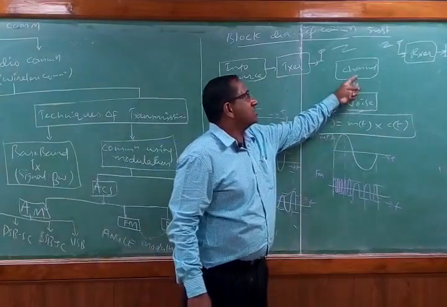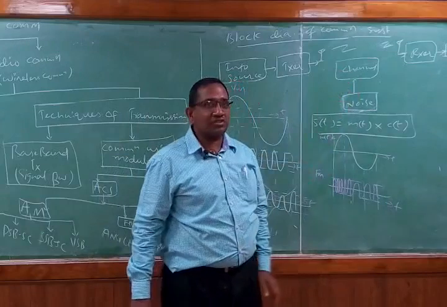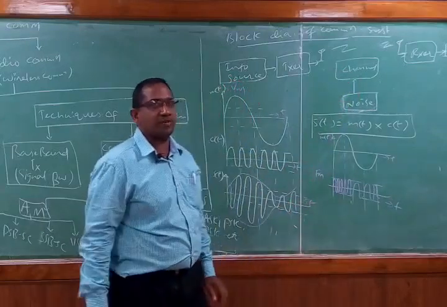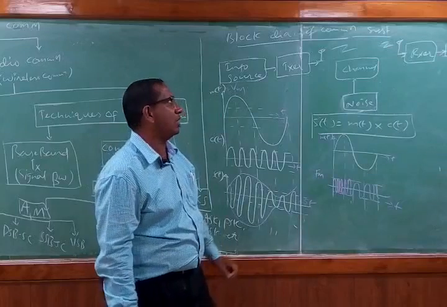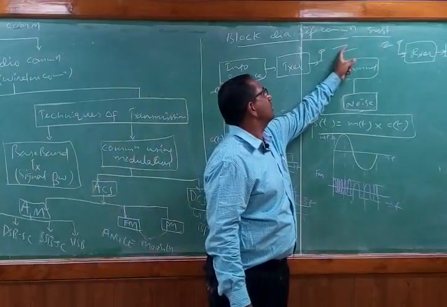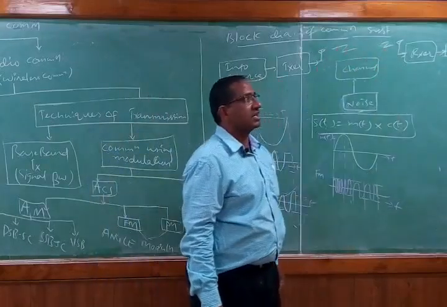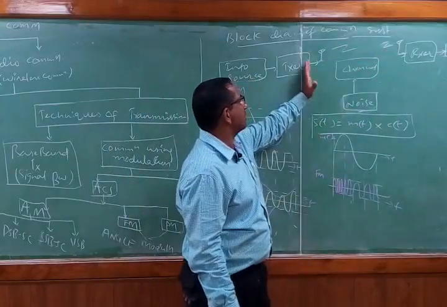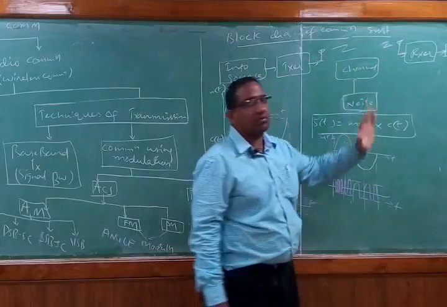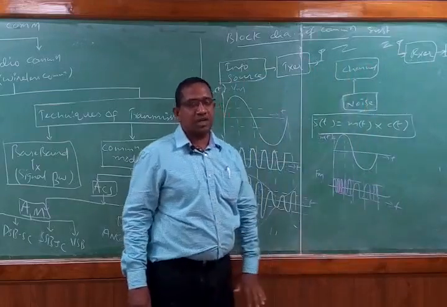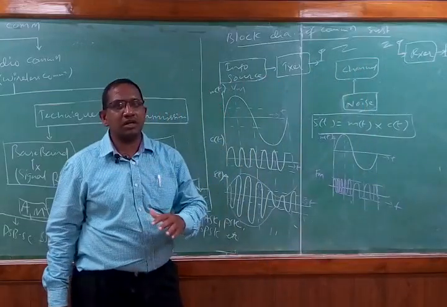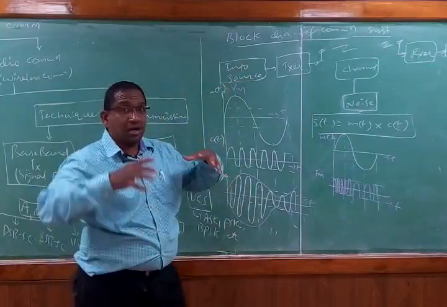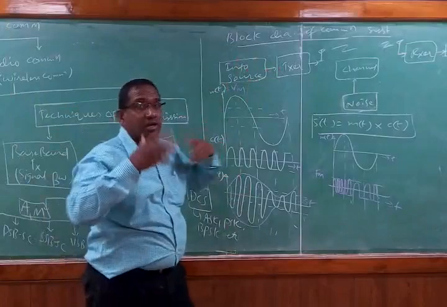Then the channel. What is the channel now? The channel is going to be a wireless channel, that is a free space or open space channel. That is why I have shown you with this Z kind of symbol. The Z symbol indicates that it is free space. Now there is nothing in between the transmitter and the receiver. It is something like our mobile phone technology. In a mobile phone, the sender is at one place, the receiver is at another place. At a far away distance, they are communicating with each other.